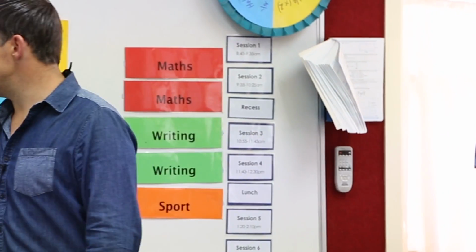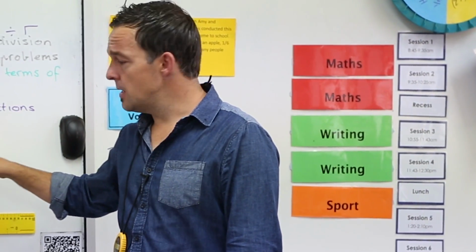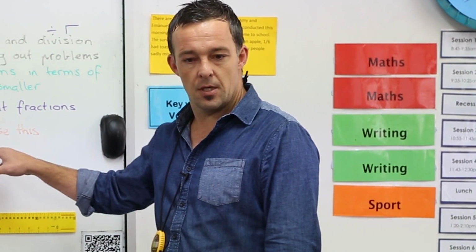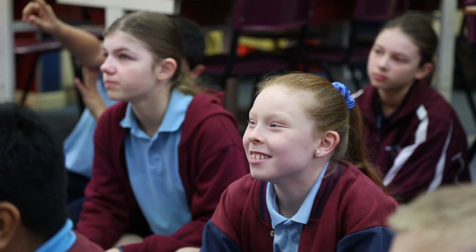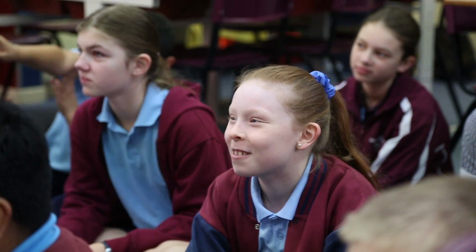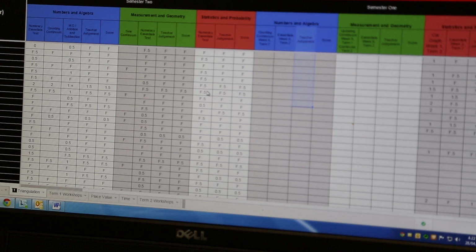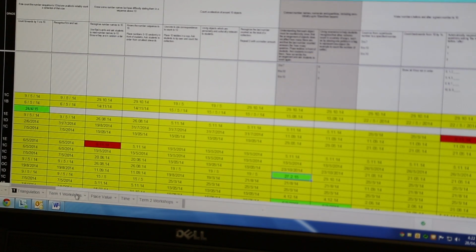Okay, and the final one here, I can explain how I could use this in everyday life. So my vision is that all of our students experience success, so success at their point or at their level of achievement. So all of our students are placed on a developmental continuum and our students are taught to their point of need. Every year we're challenged with how we're going to pass data up to the next year level, or even before that, how we're going to track student achievement and growth. And these continuums were vital in that approach.